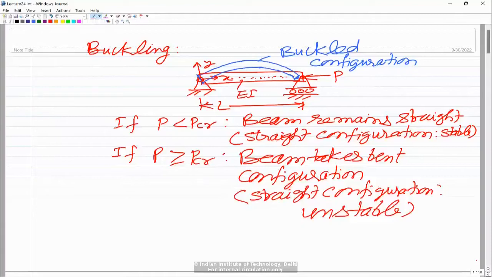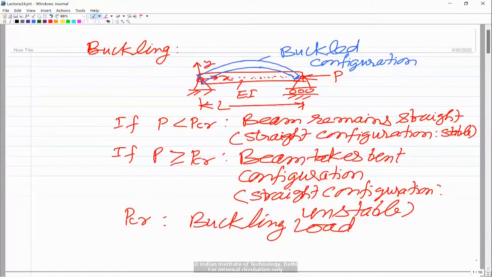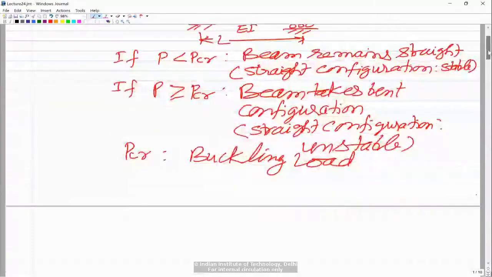Here P critical we call the buckling load. This is the P critical at which the straight configuration switches from stable to unstable. We call that the critical load or buckling load, or the load at which it takes the bent configuration. We call it basically the buckling load of the column.